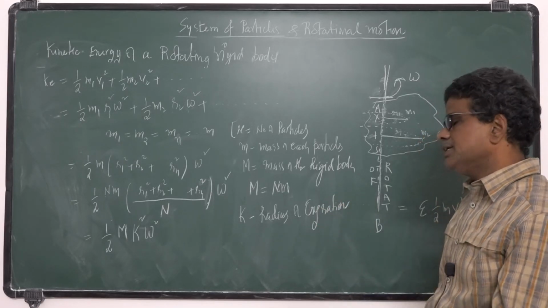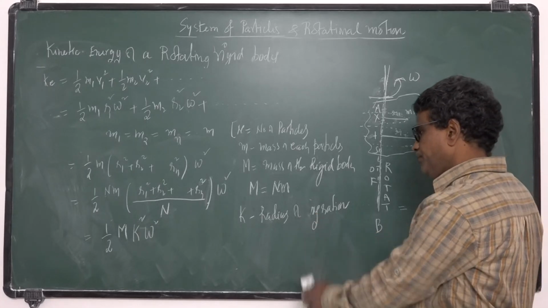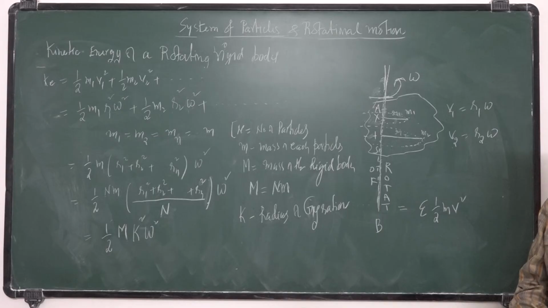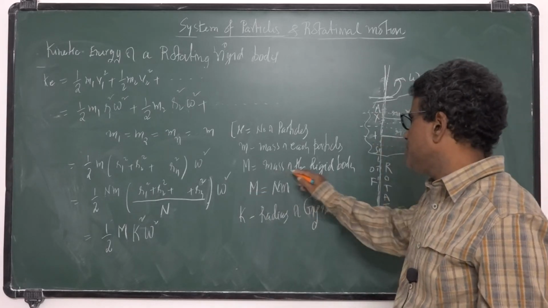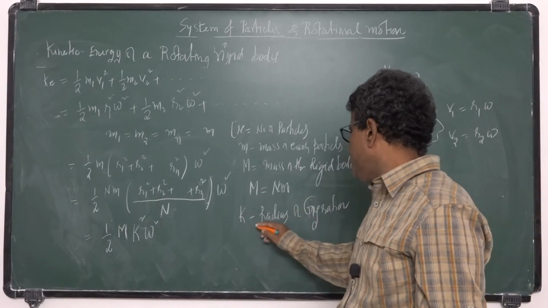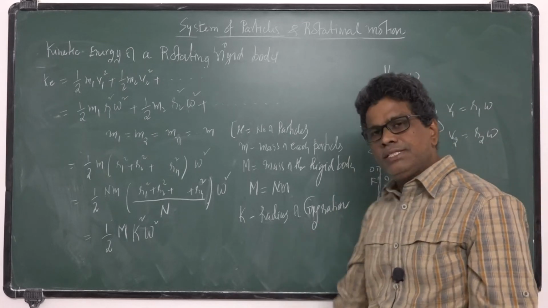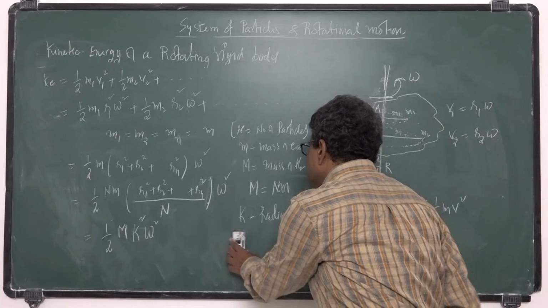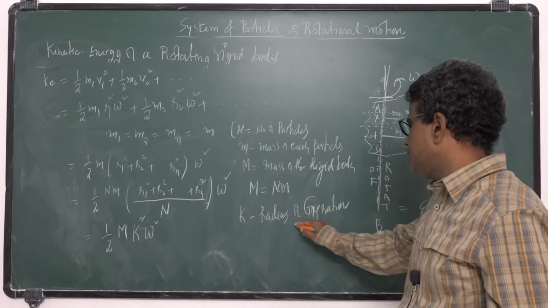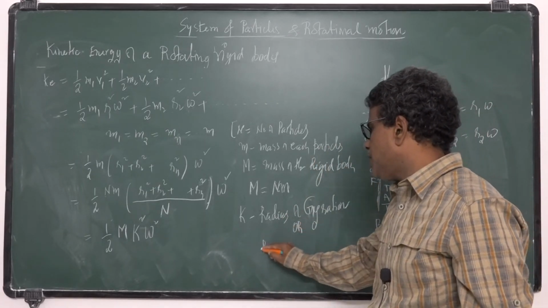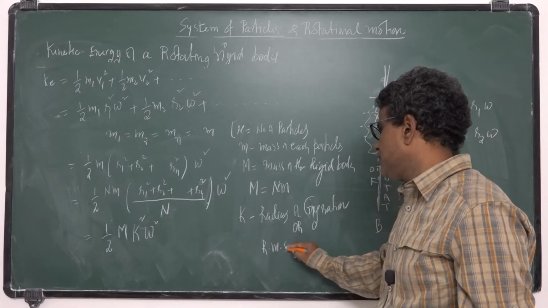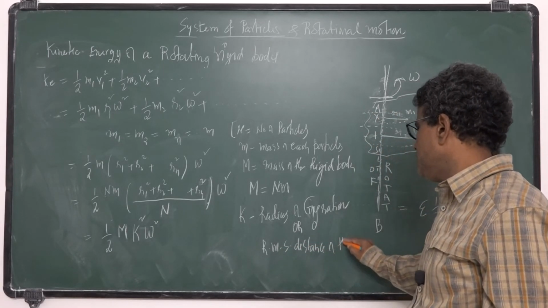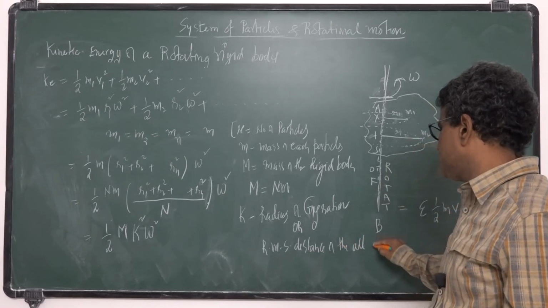Radius of gyration. M is the mass of the rigid body, K is the radius of gyration. What is the radius of gyration? It has another name: root mean square distance, the RMS distance of all the particles.